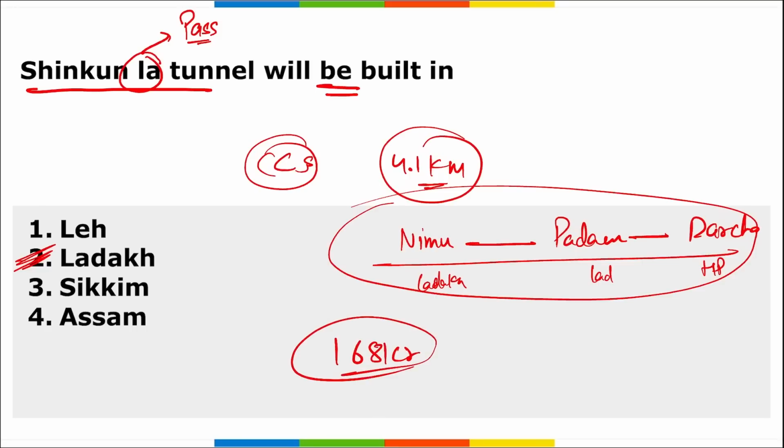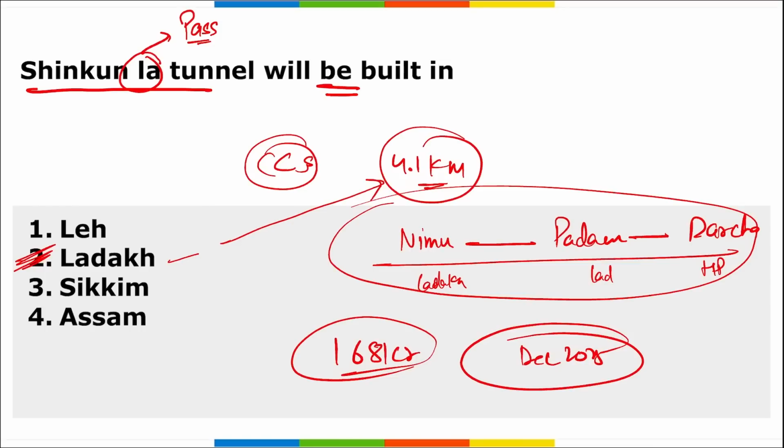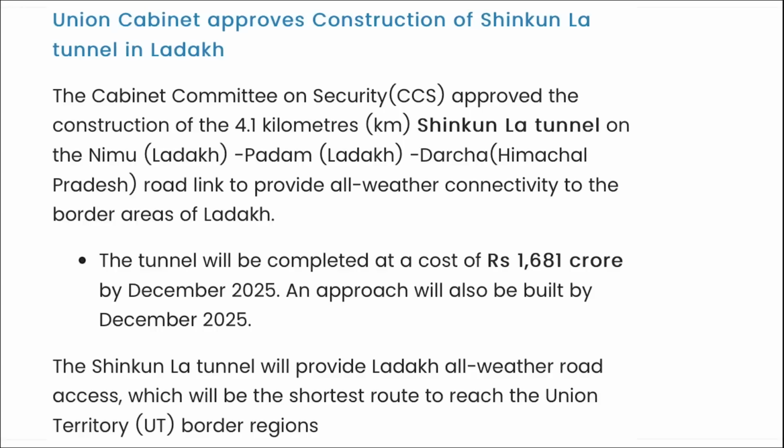1681 crore rupees will be spent to complete this tunnel by December 2025. All right, I repeat, this tunnel will be built in Ladakh. This is a 4.1 kilometer long tunnel, and it is from Nimu, Padum to Darcha. 1681 crore rupees will be spent on this tunnel, and it will be completed by December 2025.